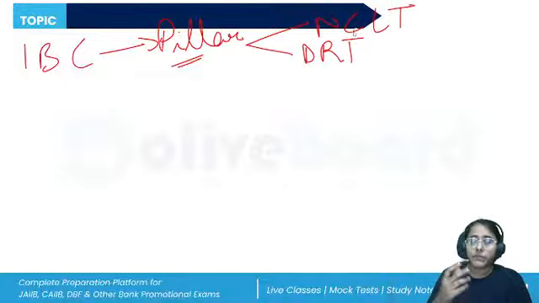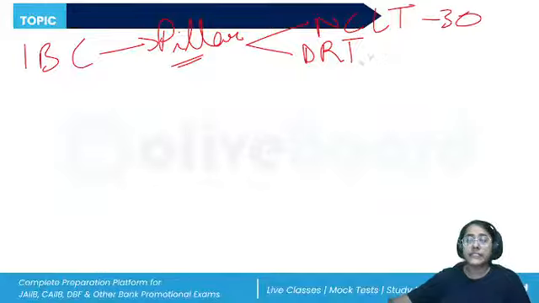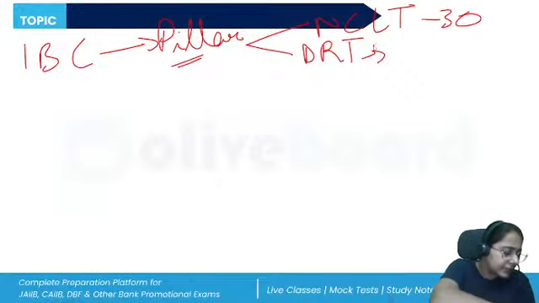The NCLT will hear cases of insolvency of the corporate persons, the LLP, the limited liability entities. DRT will be hearing the cases related to the individuals and the partnership. There's also the right to make an appeal against the decisions. Prefer an appeal on the orders of the NCLT to the NCLAT within how many days? Within 30 days. Prefer an appeal on the orders of the DRT to the DRAT. This can also be done. Extended days of 15 days more can be given here. So DRT, DRAT, these are there.